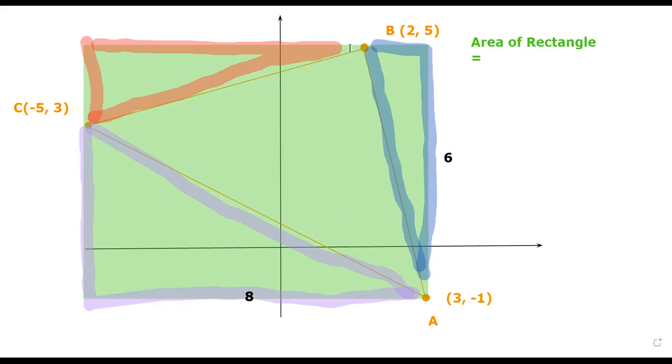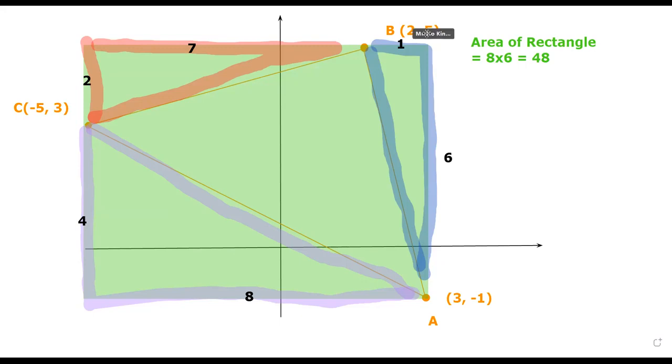But then we also know that for the x coordinate of A to B, it will be equal to 1 because it is from 2 to 3. And then from -5 to 2, it will be 7. From 3 to 5, it will be equal to 2. And finally, from -1 to 3, it will be equal to 4. So by this, we can map out that the area of our rectangle is equal to 8 times 6, is equal to 48. Okay.